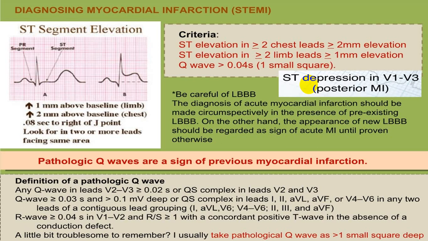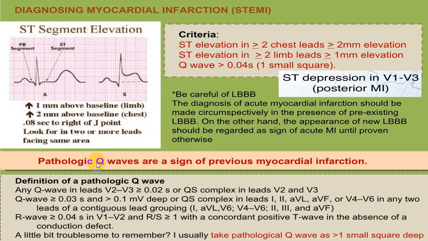If there is already a pre-existing left bundle branch block, or there is the appearance of a new left bundle branch block, and the person is having persistent chest pain suggestive of ischemic chest pain, you must look for what we call the Sgarbossa criteria. This is absolutely necessary.